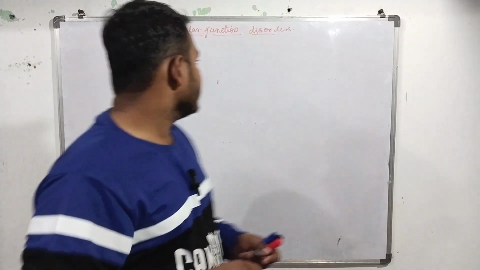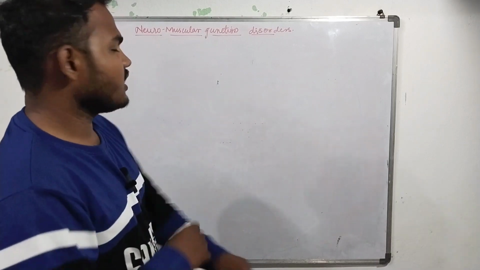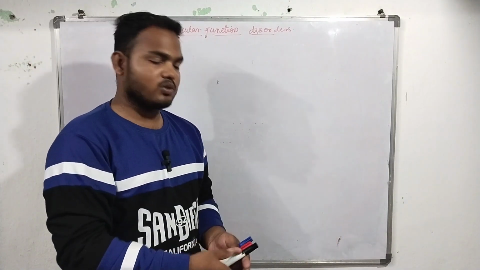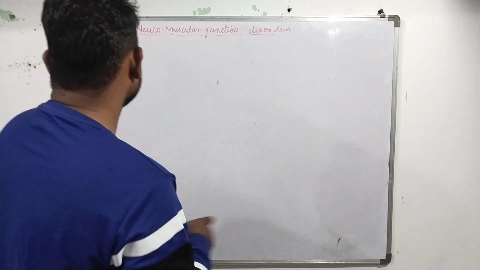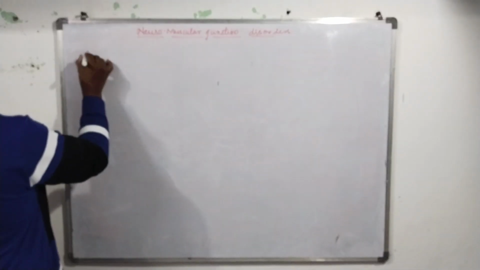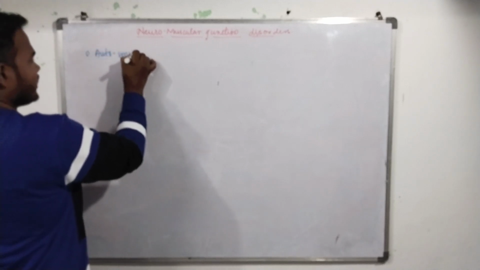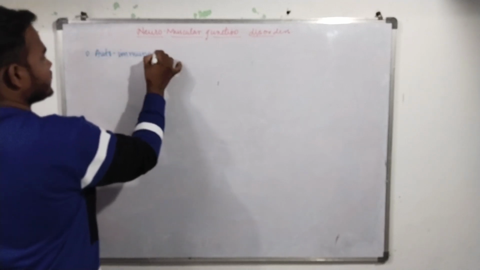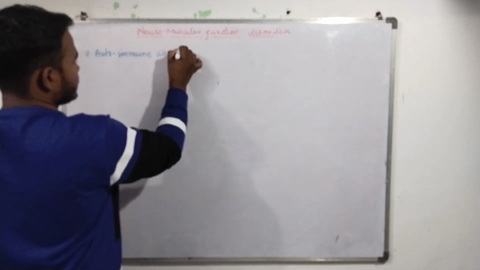Now, in this continuation of neuromuscular junctions disorder, they are classified as, first, autoimmune disorders.